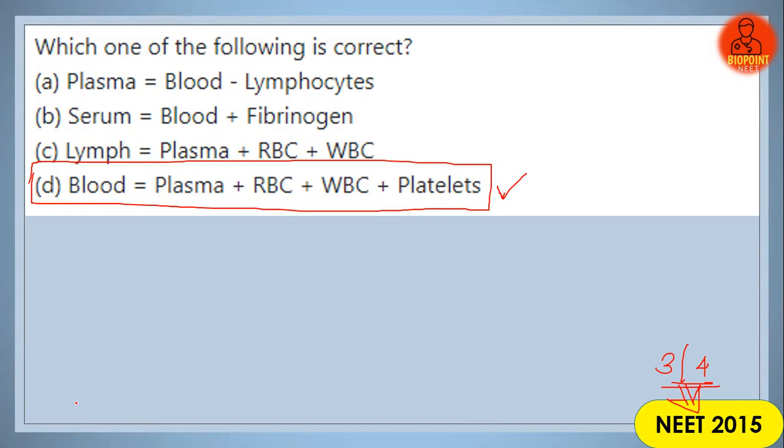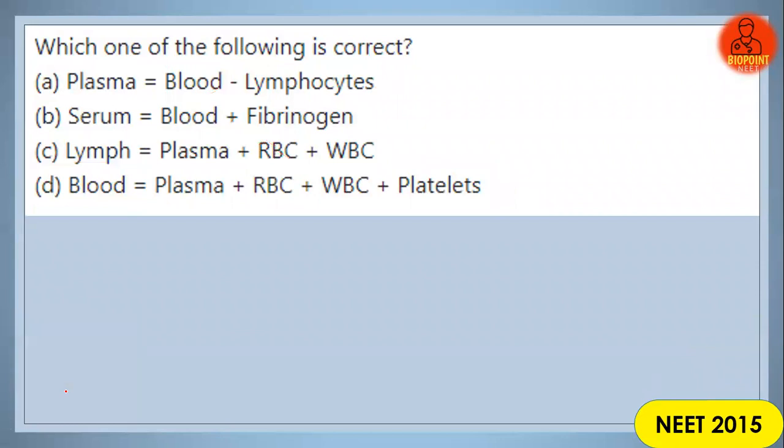What is serum? Serum is the blood plasma devoid of fibrinogen. This sign should be replaced by negative. Plasma is blood plus lymphocytes? Plasma is actually a component of blood, which together with RBC, lymphocytes and platelets makes up everything. In lymph, RBCs are not present. Clear? So the correct answer is option D. Blood is equal to plasma plus RBC plus WBC plus platelets. Next question.